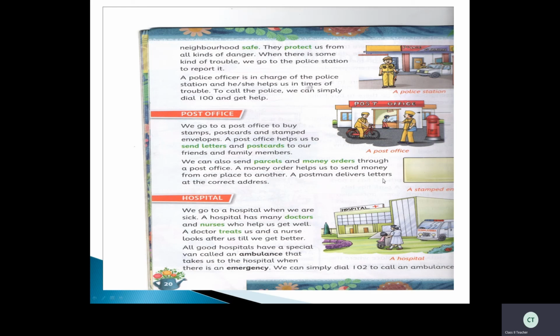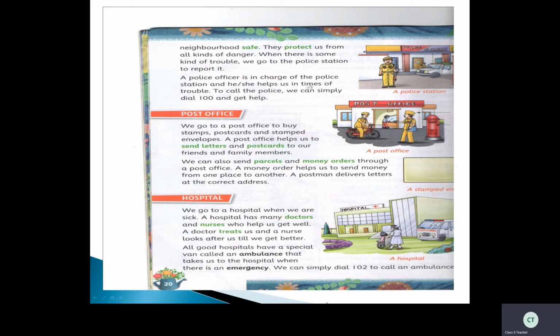A postman delivers letters at the correct address. So whatever the address will be given, postman will deliver the letters, parcels, money orders. Okay, children? Yes. Do you remember this? Post office. Just recall what we can buy from post office. Stamps, postcards and stamped envelopes. Okay. A post office helps us to send letters and postcards to our friends and family members. And we can also send parcels and also money orders.